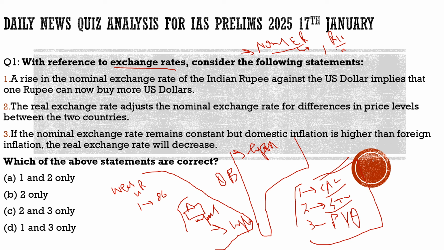The first concept was what would be the impact of it. It can lead to inflation in the country, and at the same time it can increase the exports in the country. The second important terms which we understood till now are the nominal exchange rate and the real exchange rate. What is the difference? The nominal exchange rate is how much money you need to buy a dollar, and the real exchange rate is the rate of the same product which is sold in the US market or any market with respect to the Indian market.